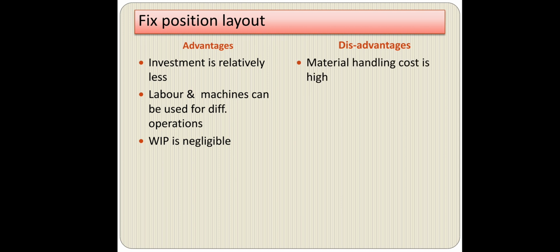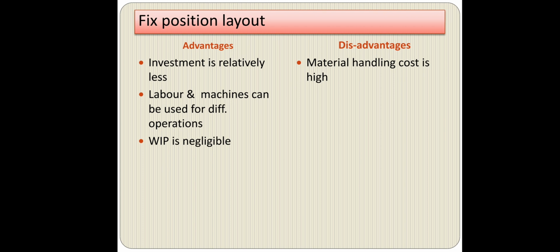Along with advantages, there are some disadvantages also in a fixed position layout. The first one is that material handling cost is high. As I told, in a fixed position layout, whatever material, resources, human beings, transportation, or energy is required for production, it moves from its place to the site of the project, where the product is going to be manufactured.